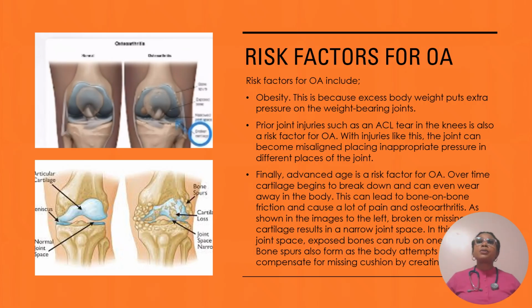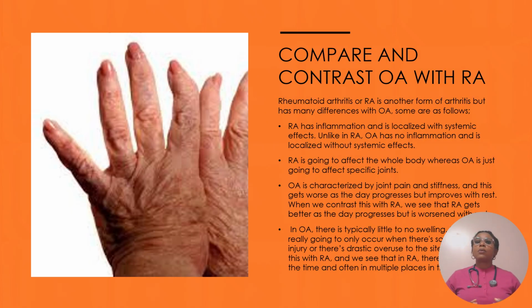Let's compare and contrast osteoarthritis with rheumatoid arthritis, or RA. Rheumatoid arthritis, or RA, is another form of arthritis but has many differences with osteoarthritis. Some of them are as follows. Rheumatoid arthritis has inflammation and is localized with systemic effects. Unlike in RA, osteoarthritis has no inflammation and is localized without systemic effects.